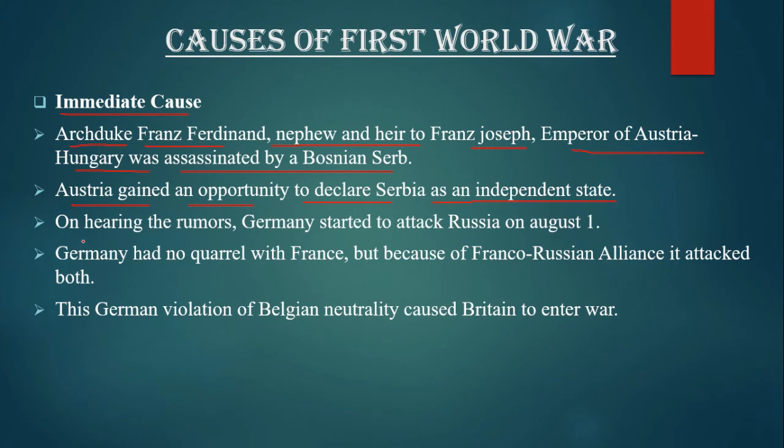There was a rumor that Russia would help Serbia against Austria, so Germany started to attack Russia. Even though there was no quarrel with France, due to the Franco-Russian alliance, Germany attacked both the countries, that is France and Russia. This German violation of Belgian neutrality caused Britain to enter the war.